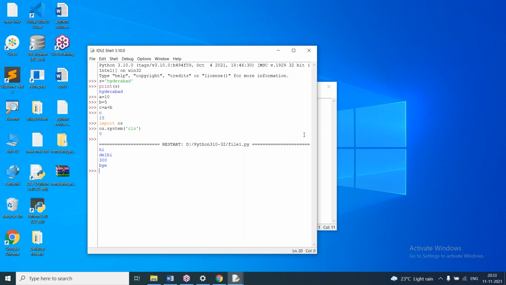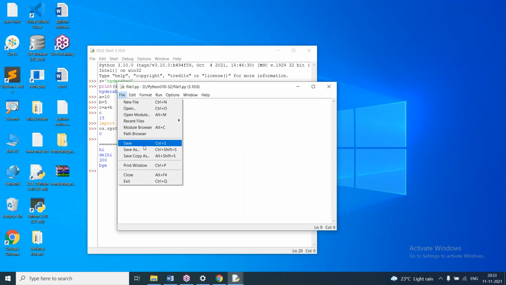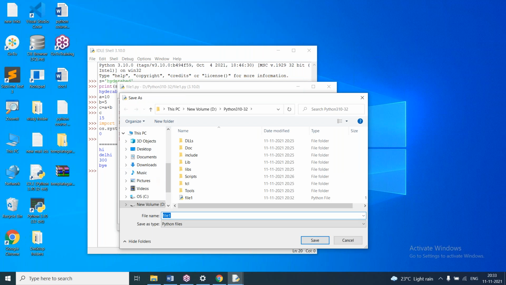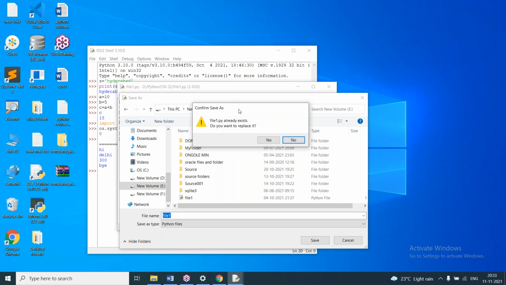We can save this file in any location. So I'll say File, Save As, and save it in the E drive. Here you can see the drive is given, and I'll click Save. It says the file already exists, so we can overwrite it or use some other name.